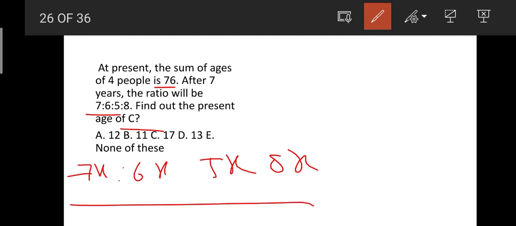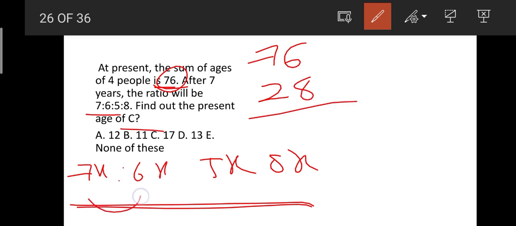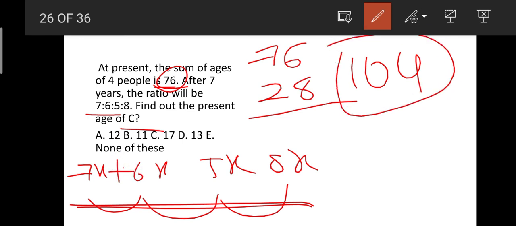At present, if we add these 4 people's ages, it becomes 76. Now if we add their ages after 7 years, it becomes 76 plus 28, because each member will be increasing their age by 7 years. So 7 into 4 becomes 28. If we add 76 to 28, it becomes 104. 104 is the total age. Now if we add these ratios, that is 7x plus 6x plus 5x plus 8x, it becomes 7 plus 6, 13, plus 5, 18.